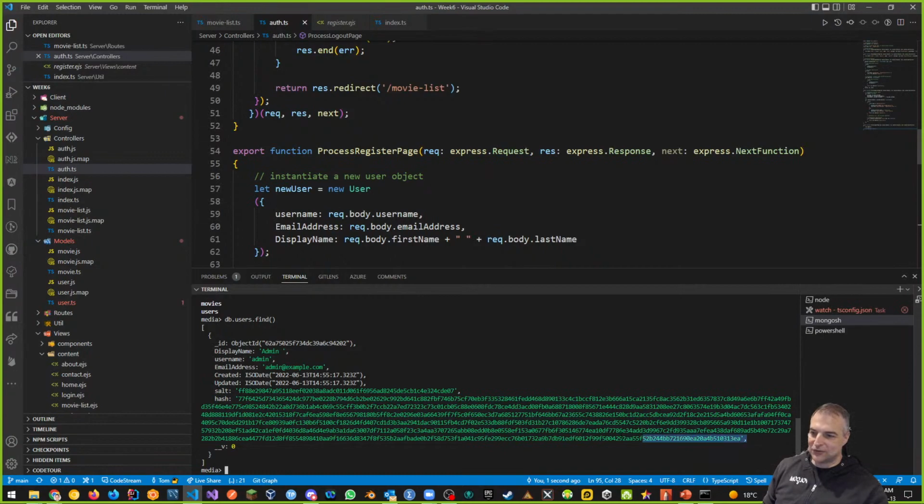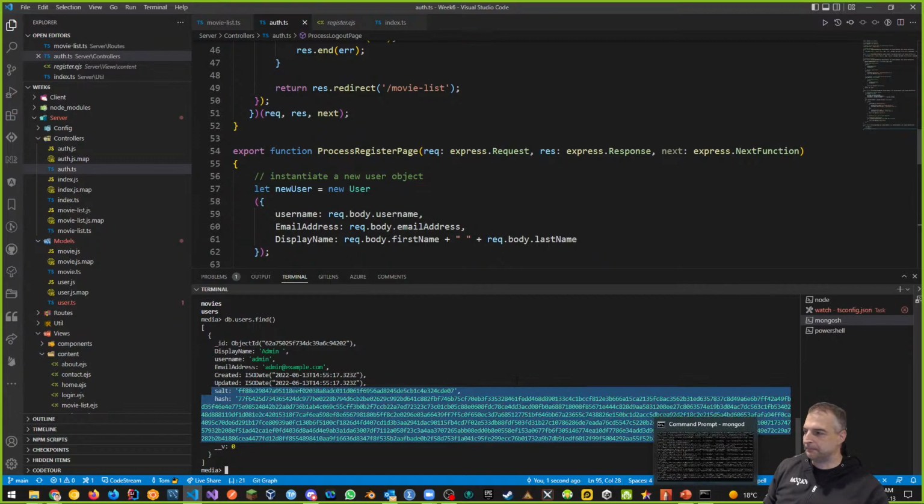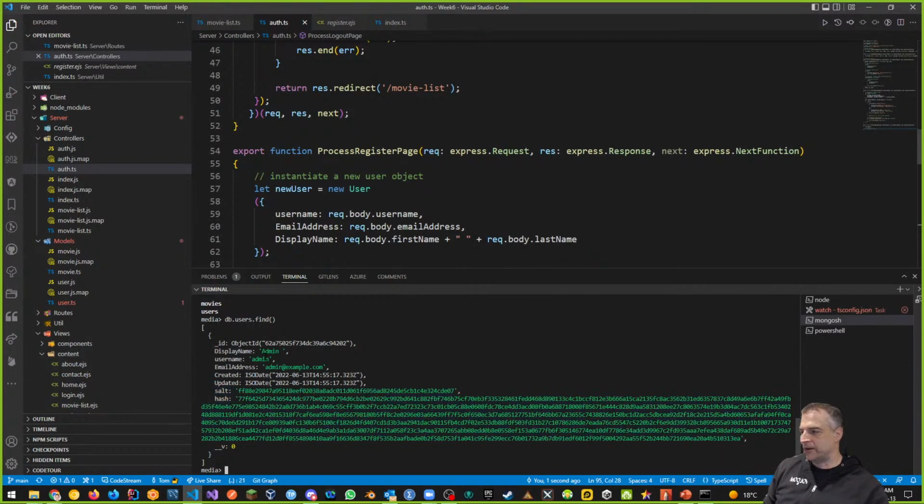Okay, so my password is stored as a hash, right? And it gives me the salt that it used, but it doesn't tell me anything else. This is what's stored inside of the database. Is it hackable? Yes. If I have this piece, it's hackable, right? But you have to know the algorithm that's been used. It's not impossible to figure it out, but it's way more secure than a clear text password. And that is my new admin user.